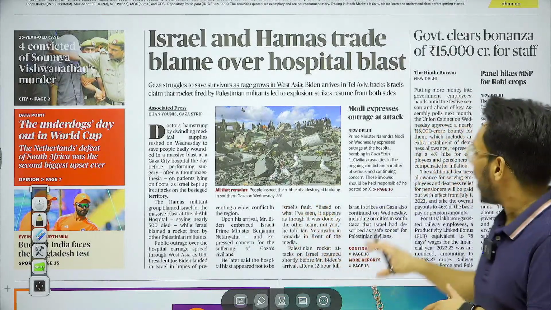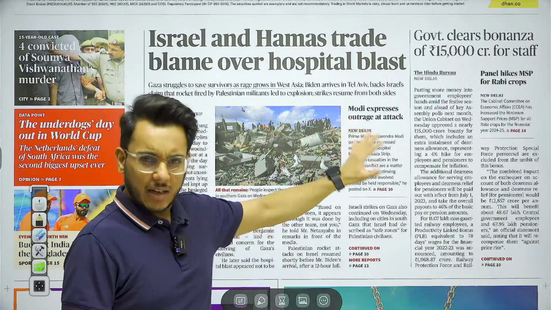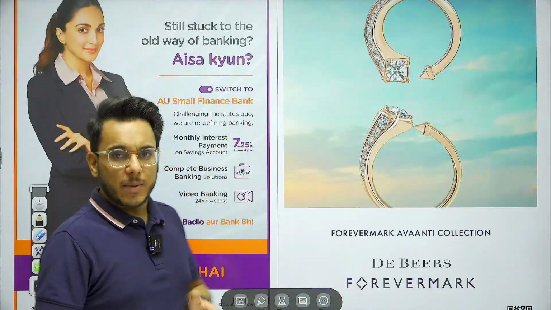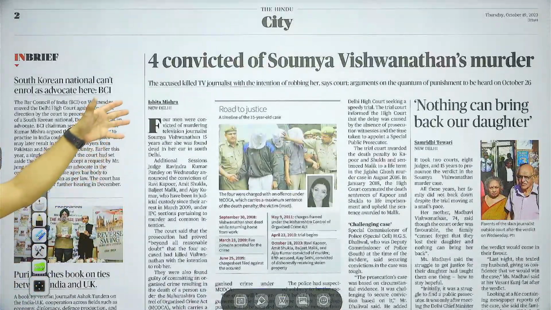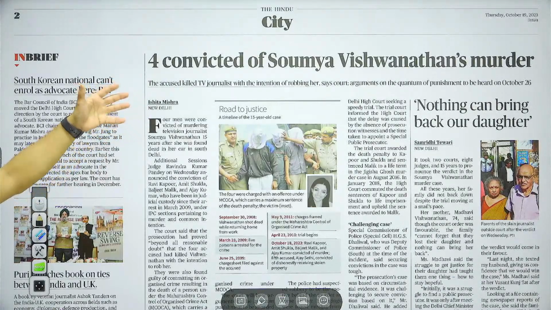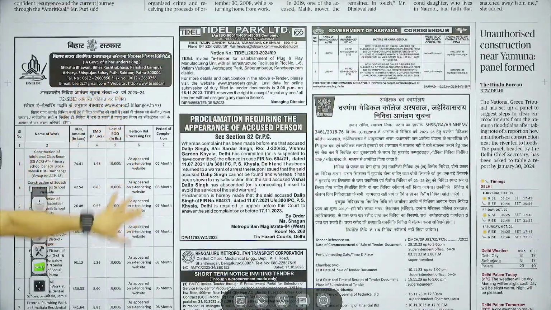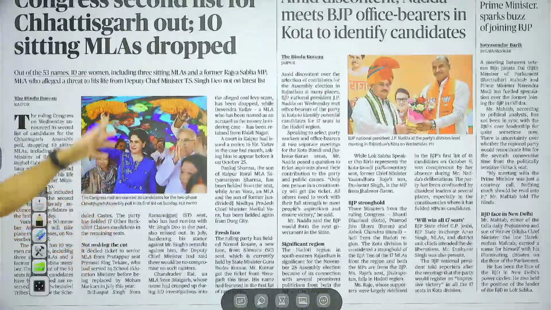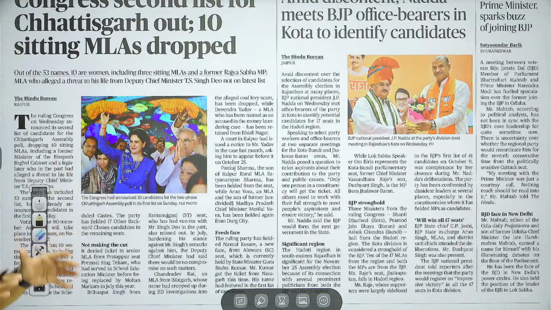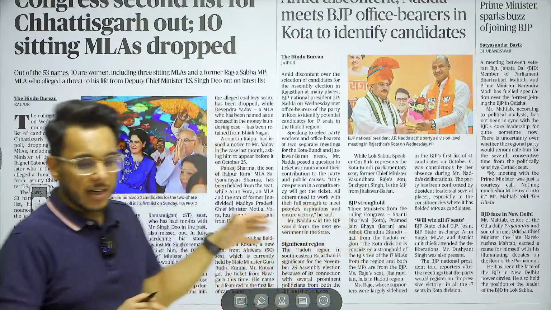Okay, moving on. Government clears bonanza of 15,000 crore rupees for the staff. Then we have advertisements and such things, which are not important, so you need not go into them. Then city section: 4 convicted of Soumya Vishwanathan's murder. Basically here we have law and order, crime related issues, regional issues and tenders etc. Then we have these advertisements, so we will be skipping them. Then a large number of political articles are there in the city section. If you have a different edition of the Hindu, maybe the Chennai edition or Hyderabad edition, then this section will be different in your paper.